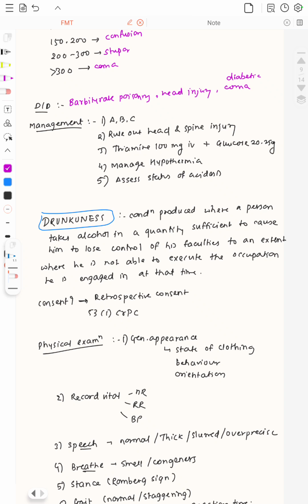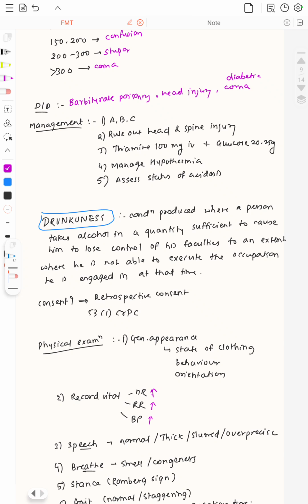Then physical examination, general appearance, you have to see the state of the clothing, whether it's soiled or not, then the behavior, orientation of the person. Record the vitals. It is generally seen that the heart rate is found to be increased, the respiratory rate is found to be increased, as well as the BP. The BP is first decreased, but as the patient is brought to you, the BP increases with the dose. Then the speech, you have to assess whether the speech is normal, thick, slurred, or over precise.